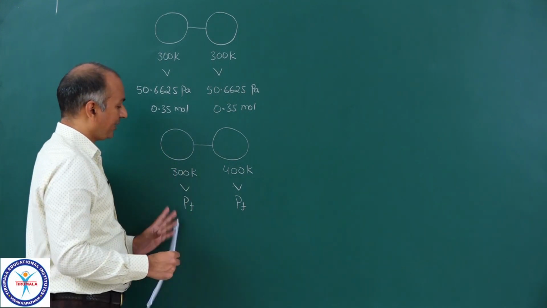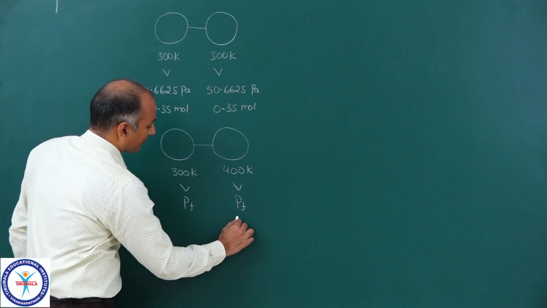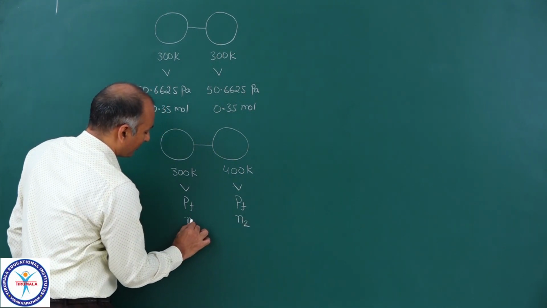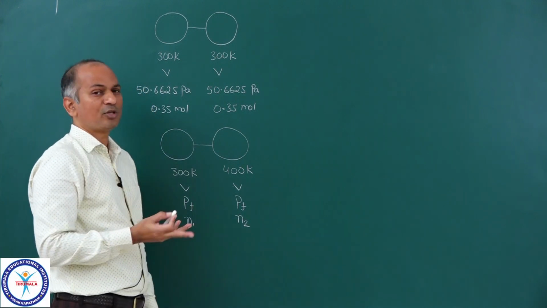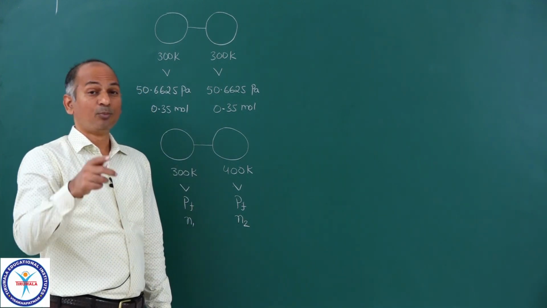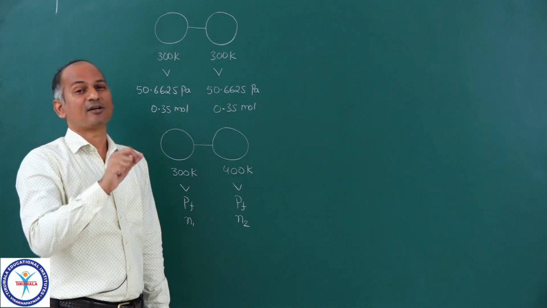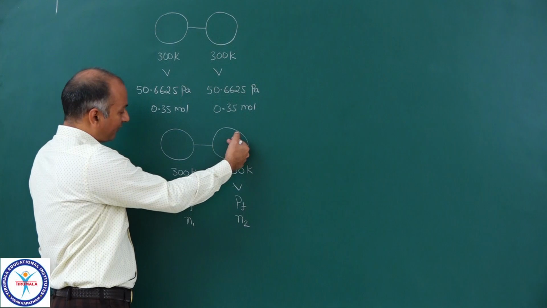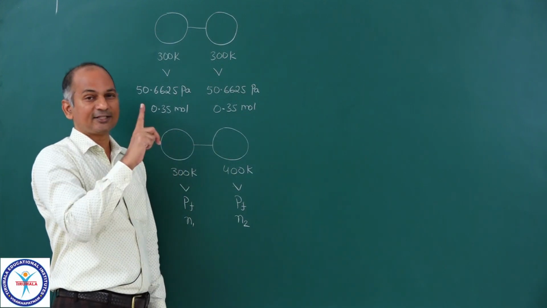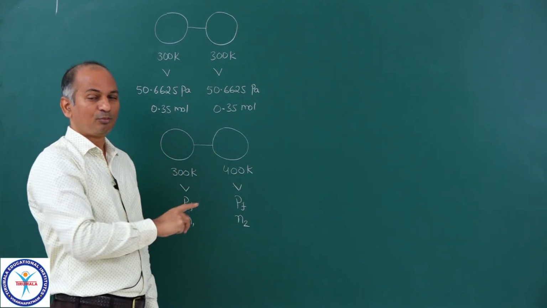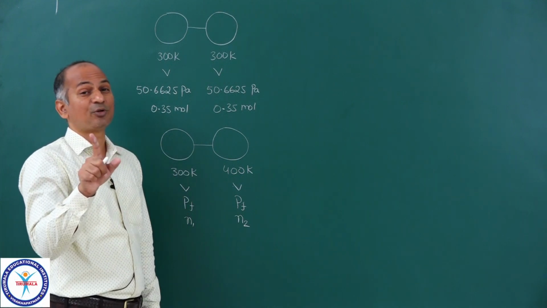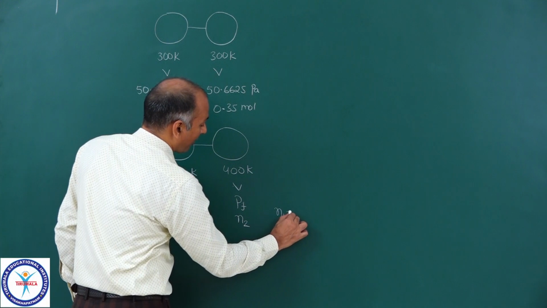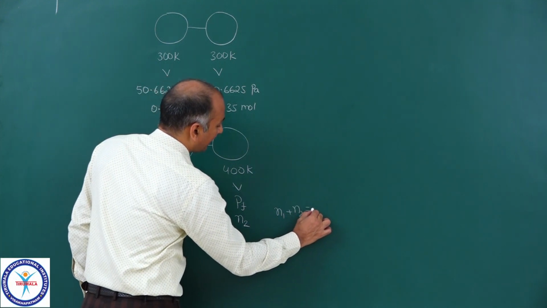So PF, PF. And here we have final moles n2 and here final moles n1, let us say. Moles will be different, and that is the reason why pressure is constant. Some of the moles present in this vessel will flow into the other vessel, exactly similar to the hot air balloon. So moles will be different, but n1 plus n2 is equal to 0.7. This is very clear, obvious. Total moles will not change.